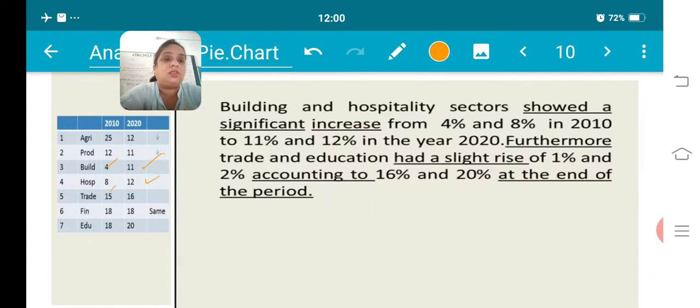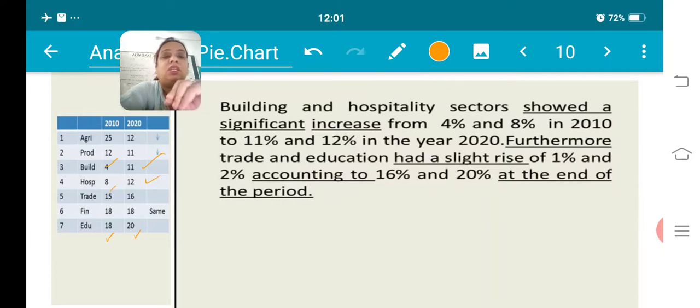Next, what we have seen in this pie chart is that, furthermore, trade and education had a slight rise. Earlier it was 18% in 2010, and now it has become 20%. So what is the percentage change?